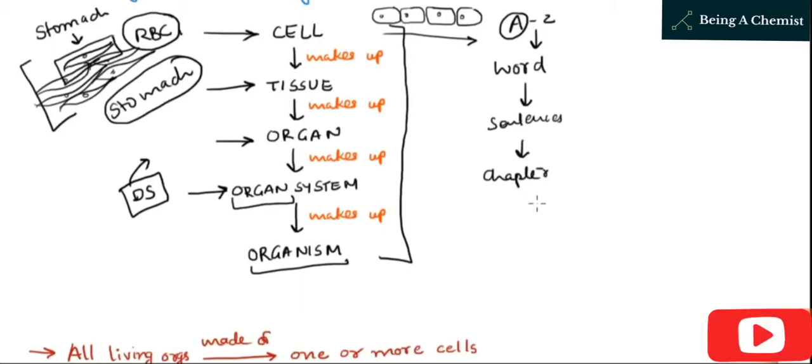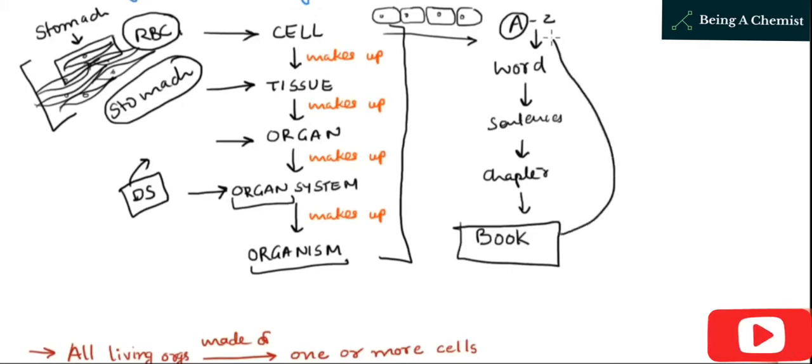If I put together all these sentences, a chapter will be formed. And if I put together all the chapters, a book will be formed. So we can say that letters are the fundamental unit of a book. The same way cells are the fundamental unit that makes up an organism.